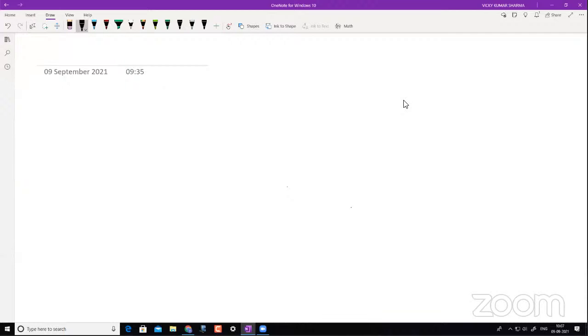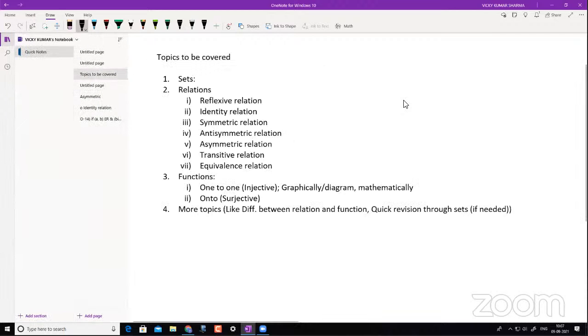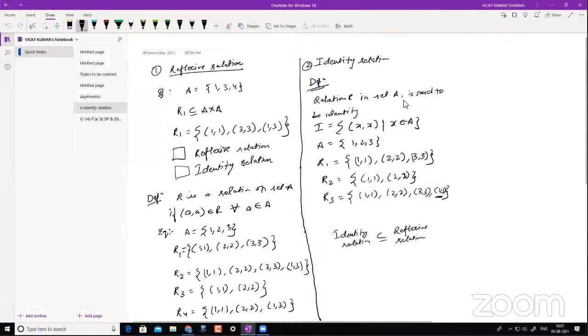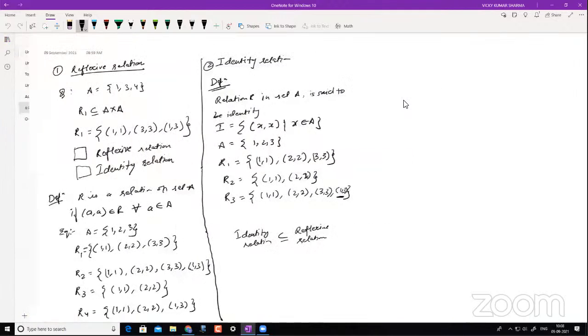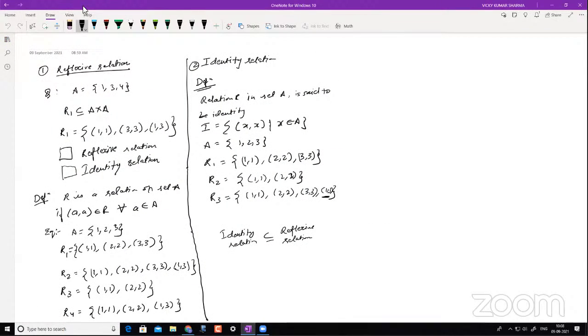In types of relations, you would have seen the topics to be covered. We covered this one, we understood what relations are. Now we'll go with all these. So let's start with reflexive relations. For simplicity, I have already made some contents here, so we can just simply focus on this. I want you to give me the answer. Don't really go into all this; I'll take you step by step here and we can understand these things. Let me just zoom this.